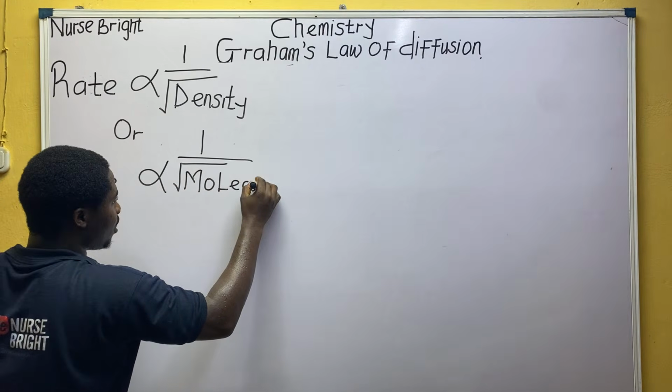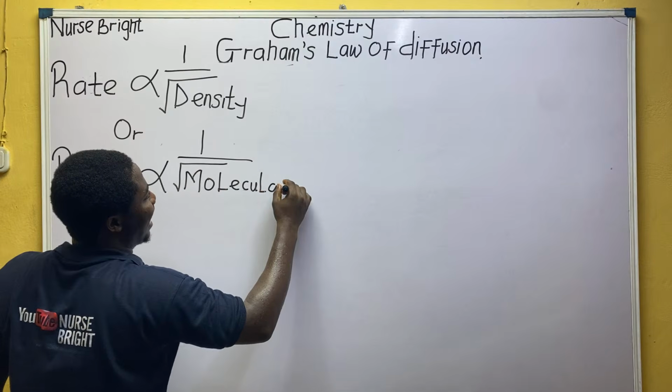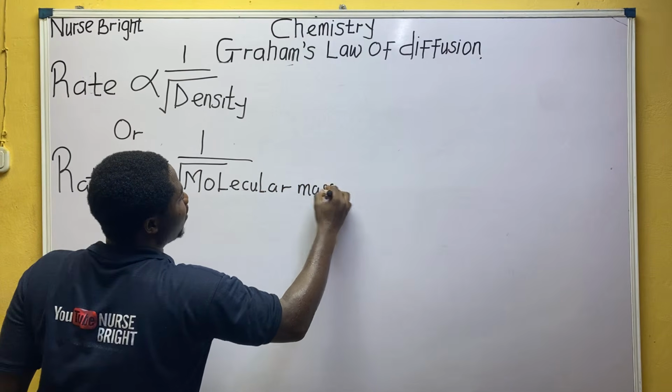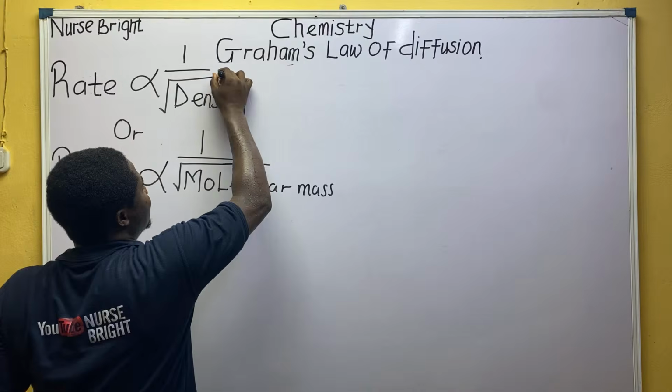Molecular mass. Hope you all know all of these things, right?